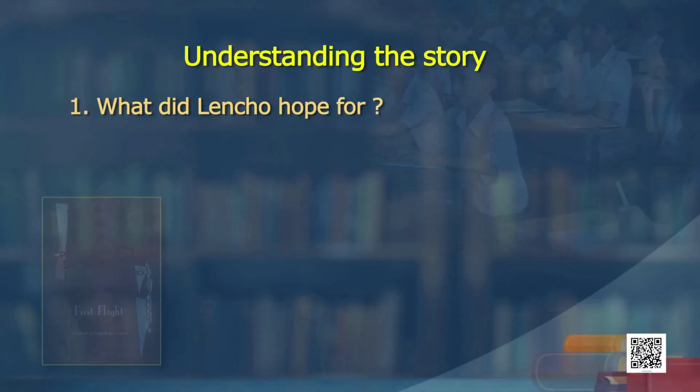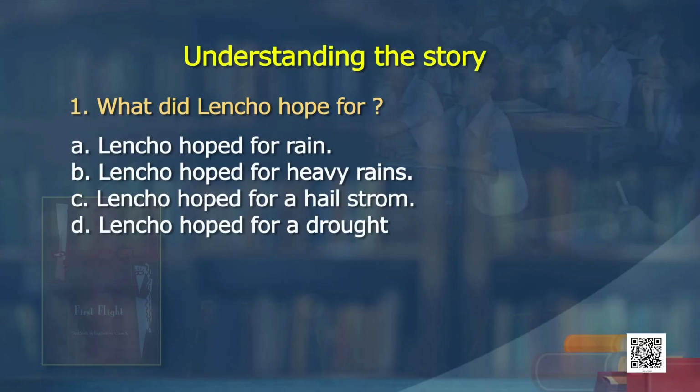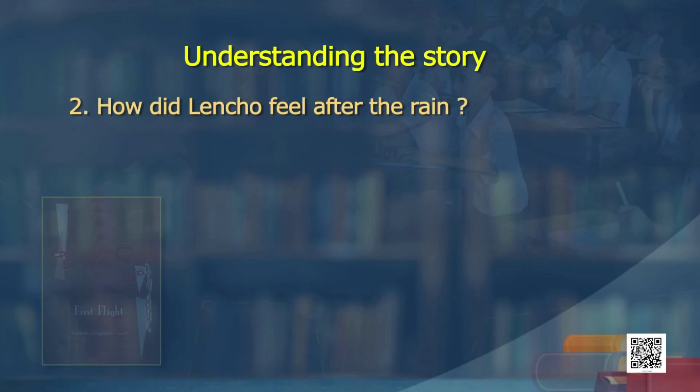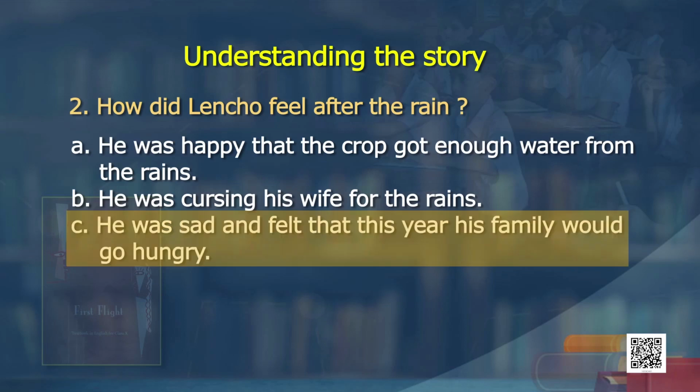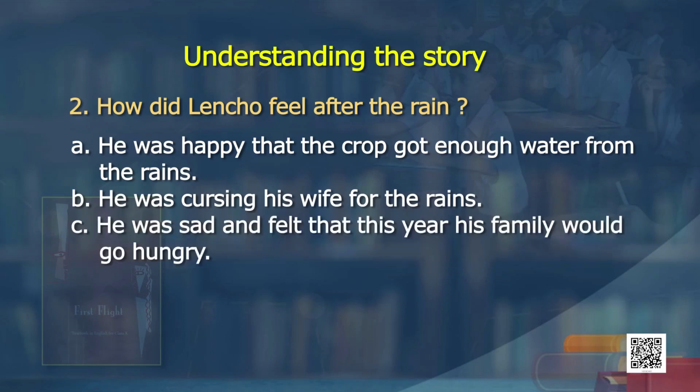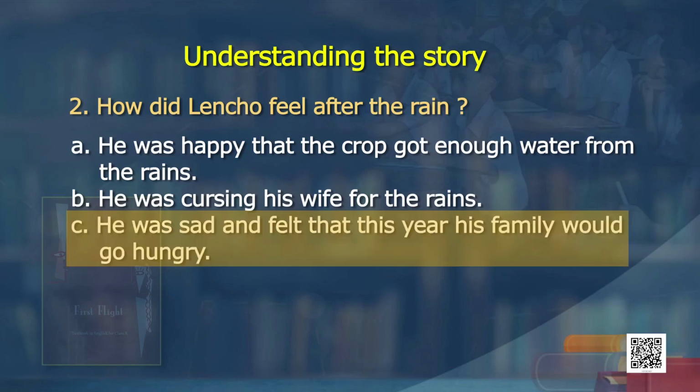Okay. What did Lencho hope for? Lencho hoped for rains, Lencho hoped for heavy rains, Lencho hoped for a hailstorm, Lencho hoped for a drought. Sir, I think the correct answer would be option A, Lencho hoped for rain. Very good. How did Lencho feel after the rain? He was happy that the crop got enough of water from the rains. He was cursing his wife for the rains. He was sad and felt that this year his family would go hungry. So, the right answer would be option C. He was sad and felt that this year his family would go hungry.